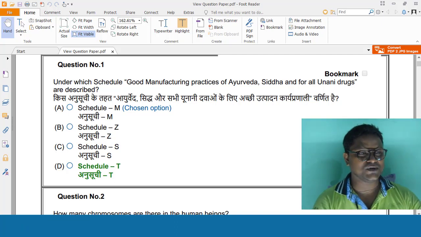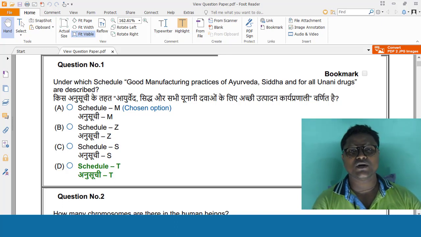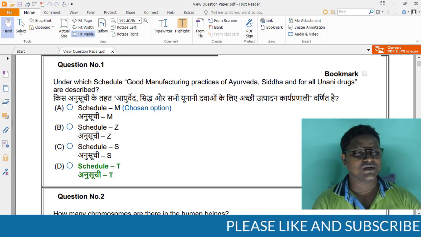The first question, what it was asked, under which schedule good manufacturing practice of Ayurveda, Siddha and Unani drugs are described. So generally what happens, while you are going for any competitive exam, we should choose one particular answer. If you don't know the answer, then reject the rest of the three. So this is the trick behind doing any MCQs.